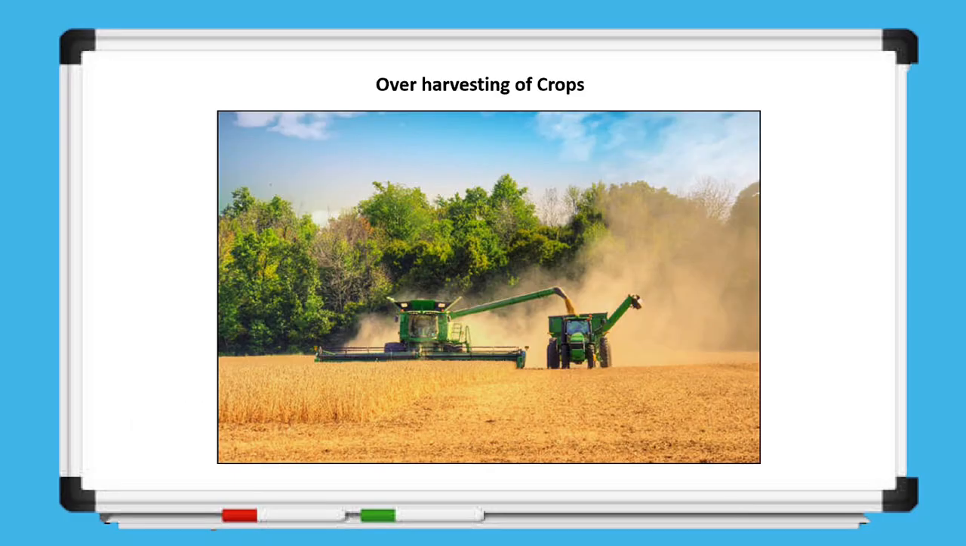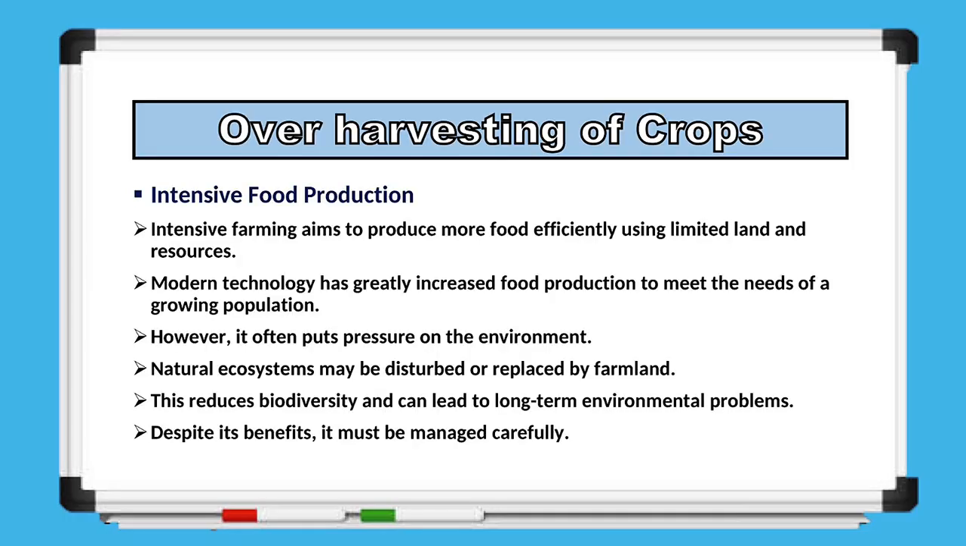As shown in the picture, a combine harvester is transferring harvested grain directly into a tractor-pulled trailer. This is a common practice in modern large-scale agriculture, allowing crops to be harvested quickly and efficiently. The use of advanced machinery has greatly increased food production and enables farmers to manage much larger areas of farmland. This brings us to intensive food production.